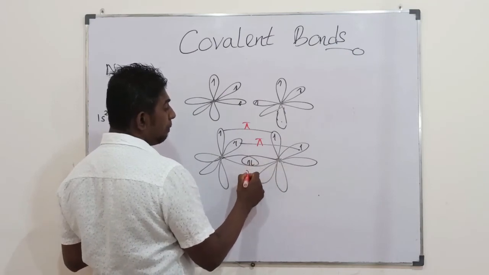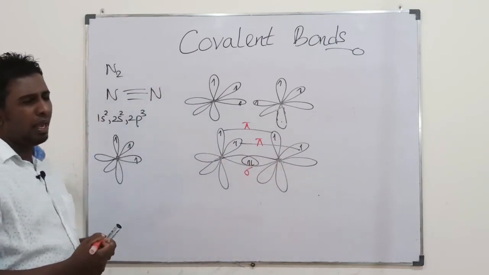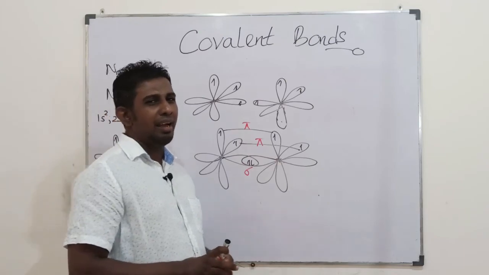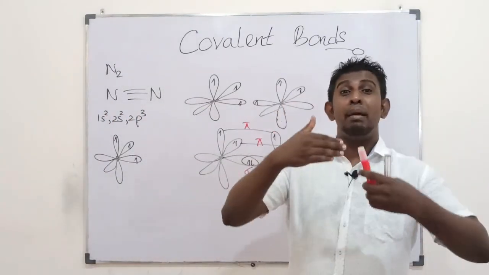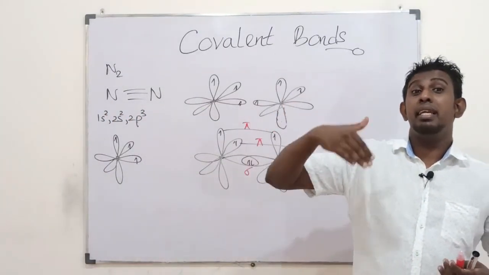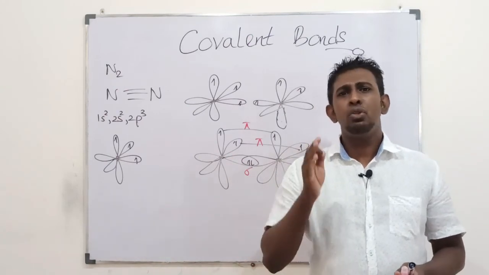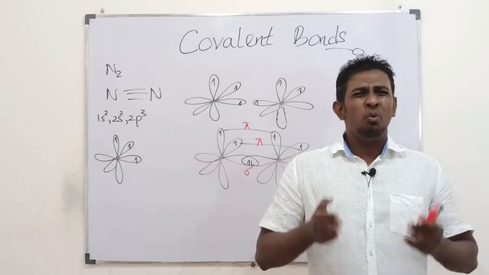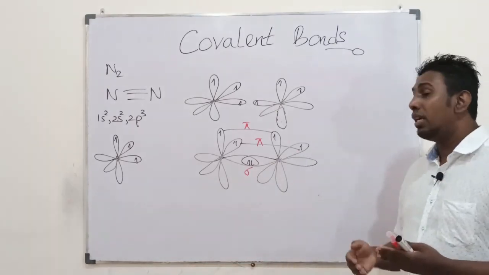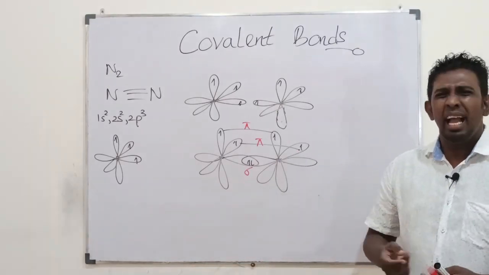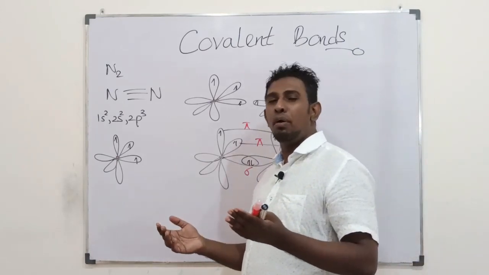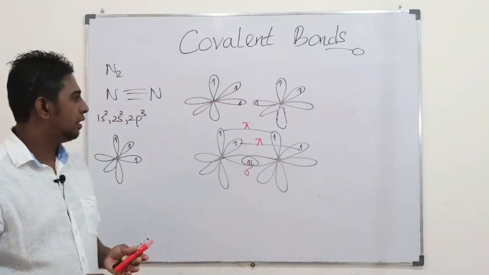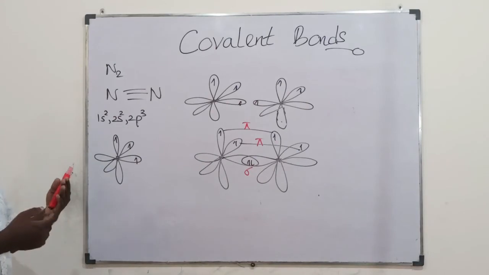This is the linear overlapping, which forms a sigma bond. Therefore, based on the way of overlapping, whether linear or lateral, you could recognize two different types of covalent bonds. One is the sigma bond formed by overlapping linearly. The other is the pi bond formed by overlapping laterally. So, hope you understood these things.